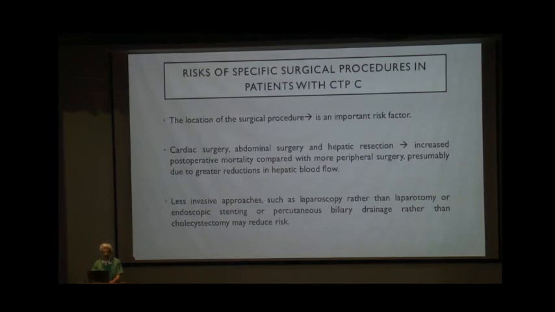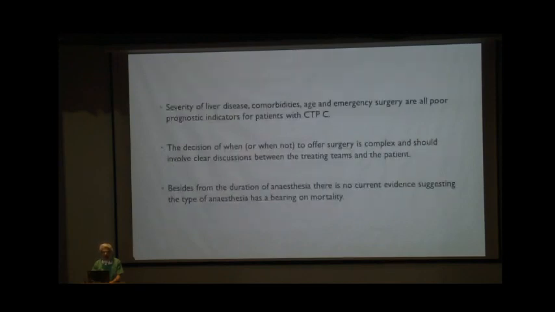Less invasive procedures such as laparoscopy rather than laparotomy, or endoscopic stenting or percutaneous biliary drainage rather than cholecystectomy, may reduce the risk in this patient. Severity of the liver disease, comorbidities, age and emergency surgeries are all poor predictors for patients in CTP class C. Also, the decision of when or when not to offer surgery is very complex, and it should involve clear discussions between the treating team and the patients.